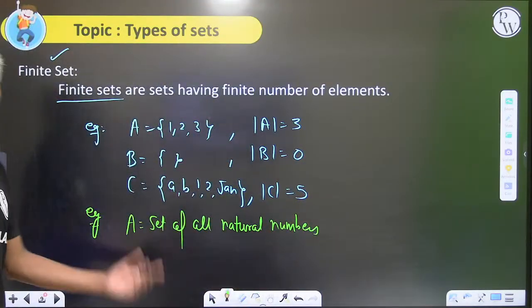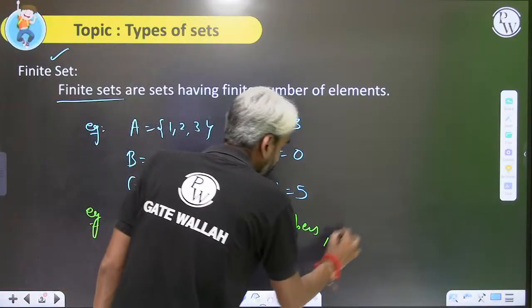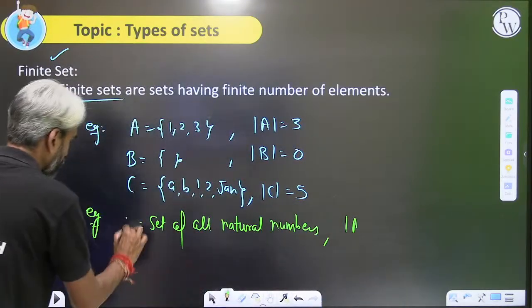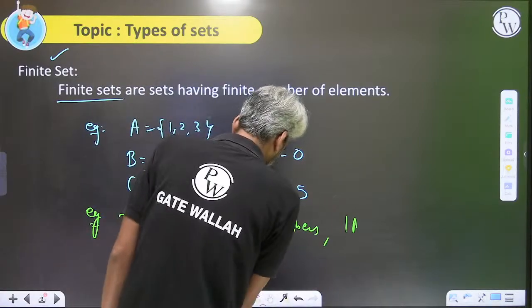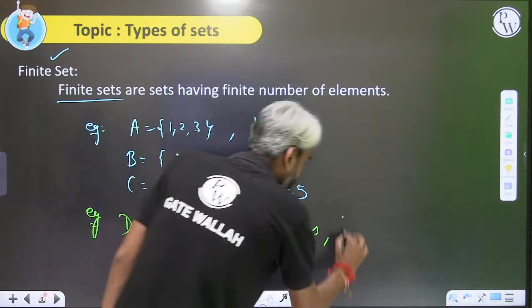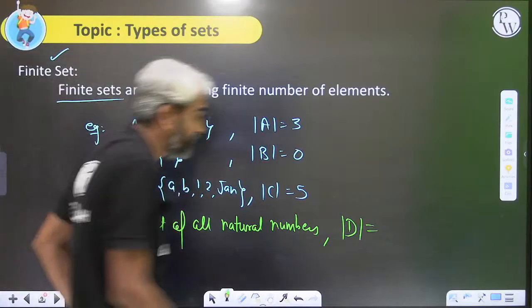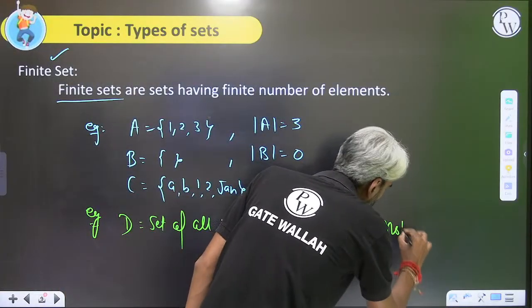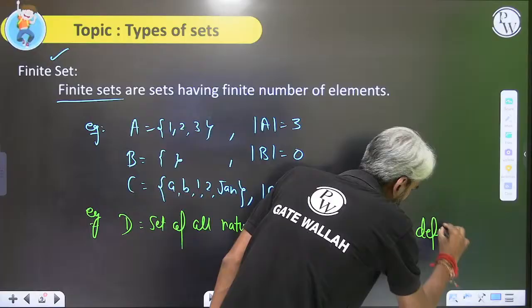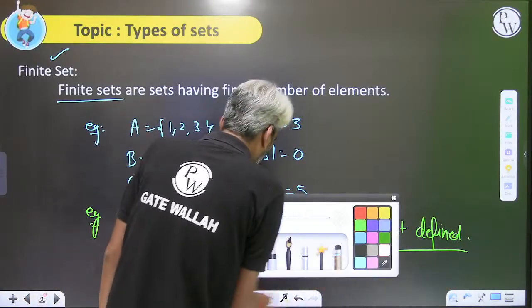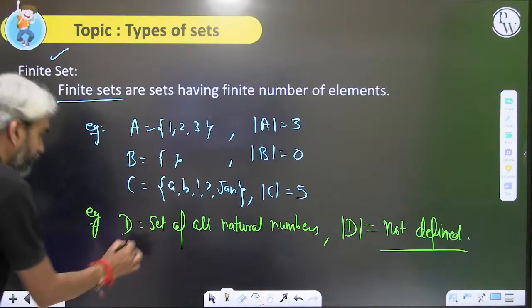Very fine. Say A is a set of all natural numbers. Then, let's use a different notation so that we don't get confused. So, what will be the cardinality of D? The cardinality of D is not defined. You don't know the number. Now, if the cardinality cannot be defined, then